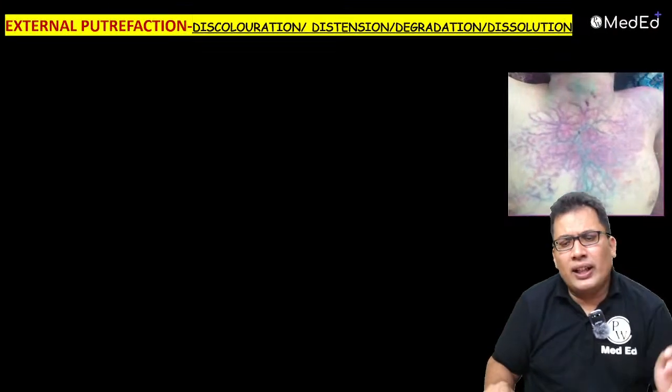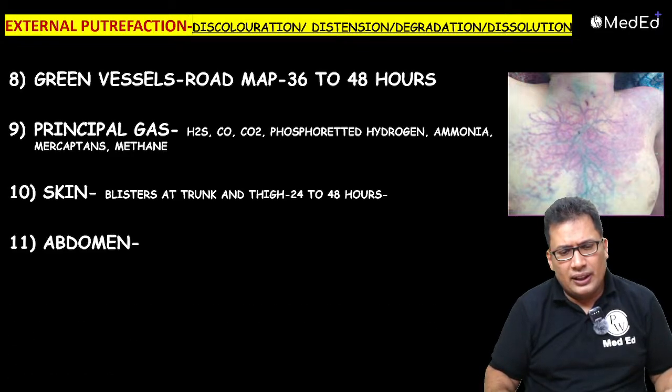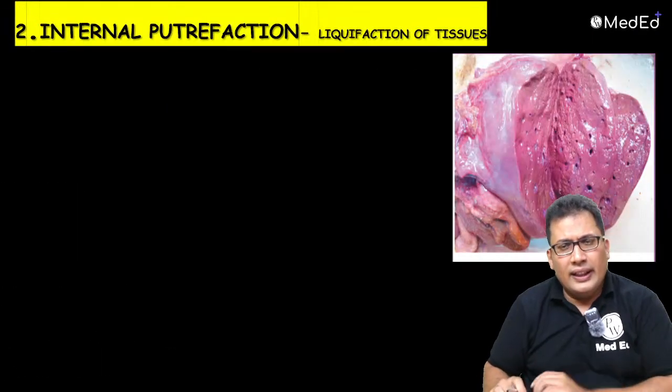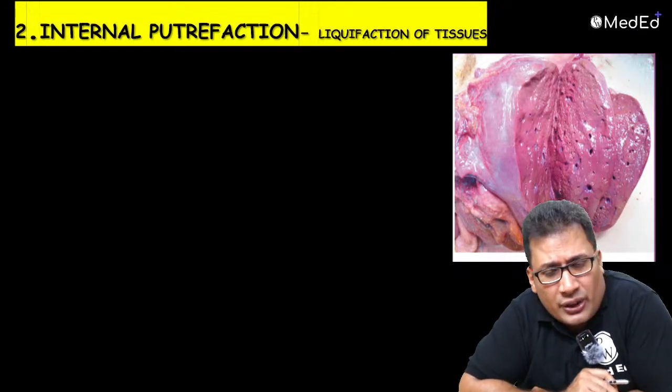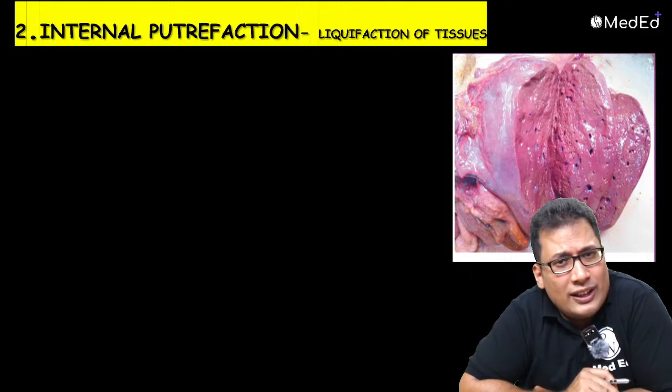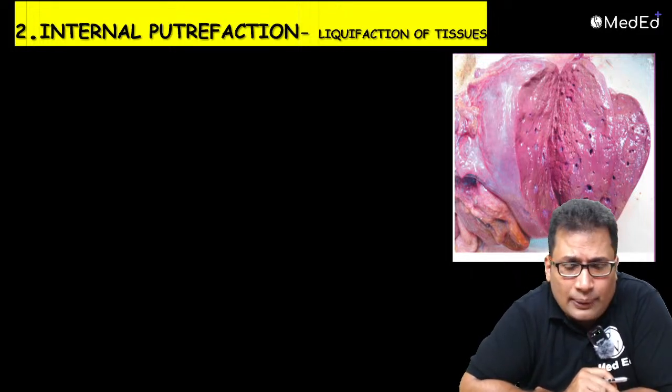Then you need to write about internal putrefaction. External putrefaction is over. Internal putrefaction is basically liquefaction of tissues, all because of Clostridium welchii and other enzymes.